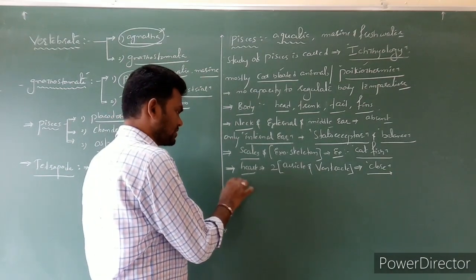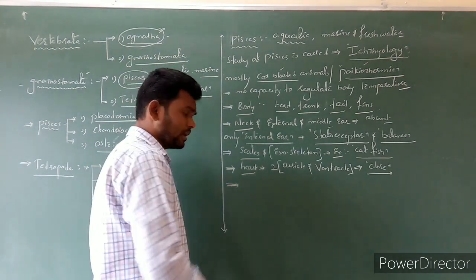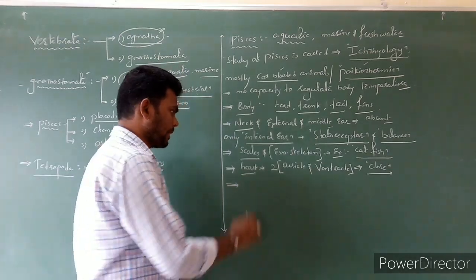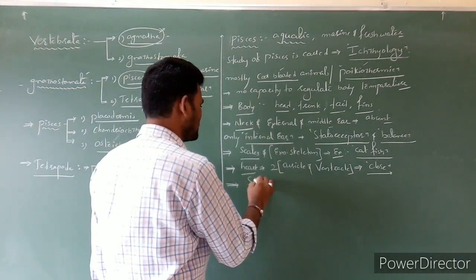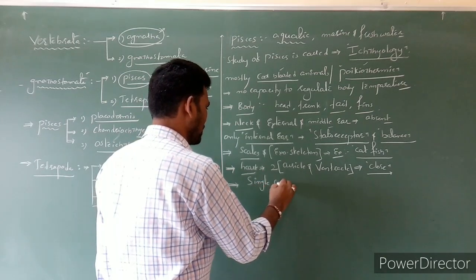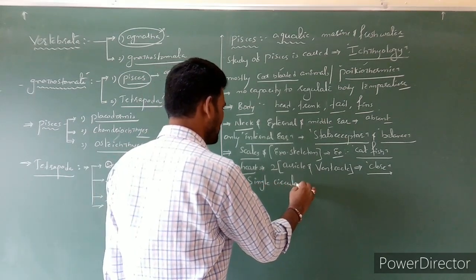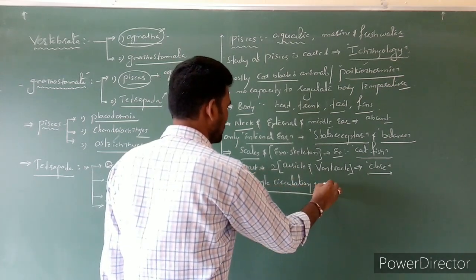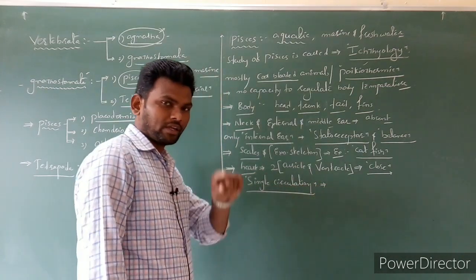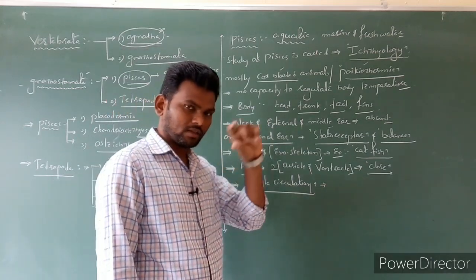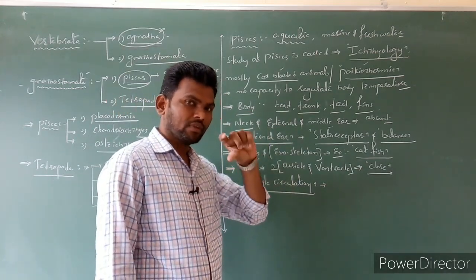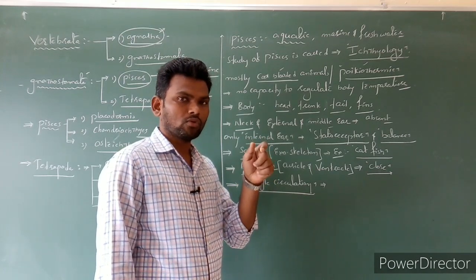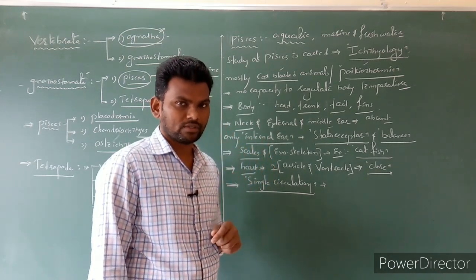Circulation is mainly of two types: single circulation as well as double circulation. In fishes, it is single circulation. What is meant by single circulation? Here, one complete circle is completed when the blood flows through the heart only once.